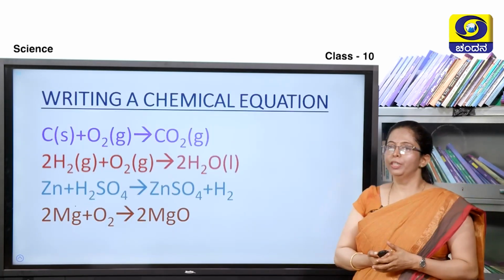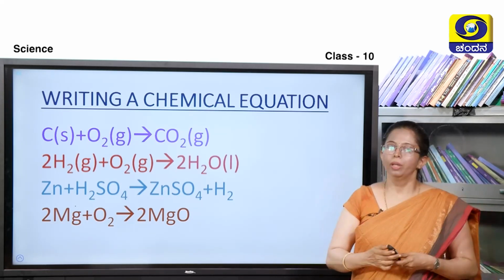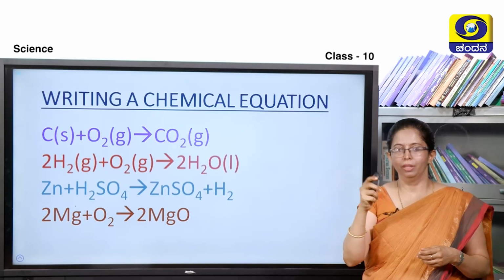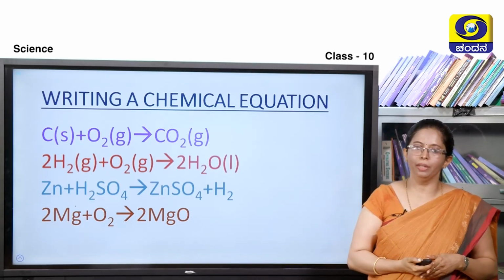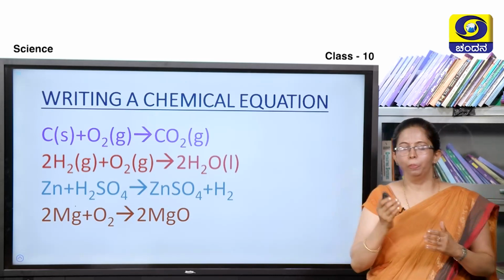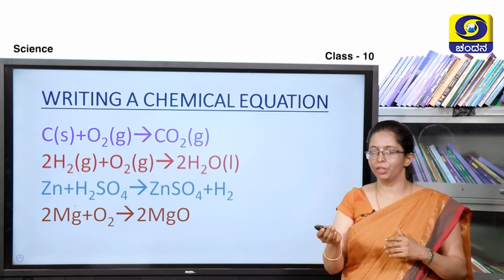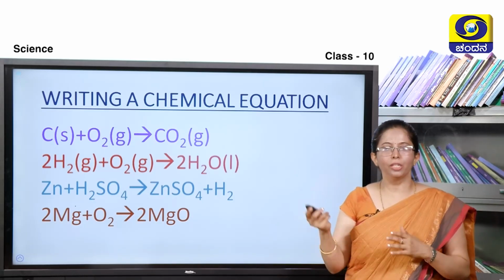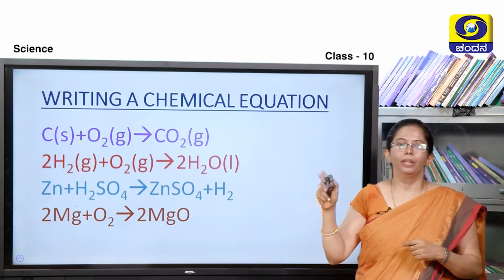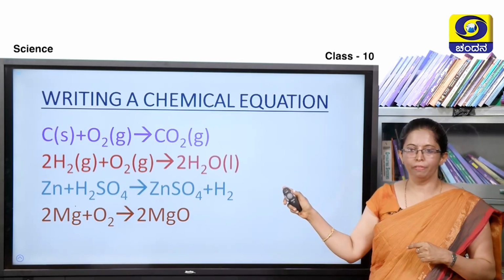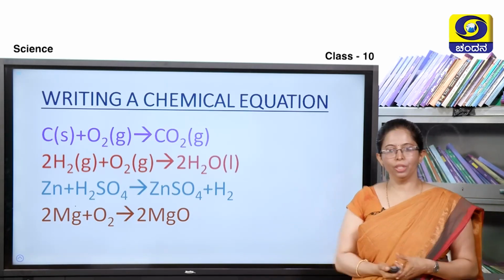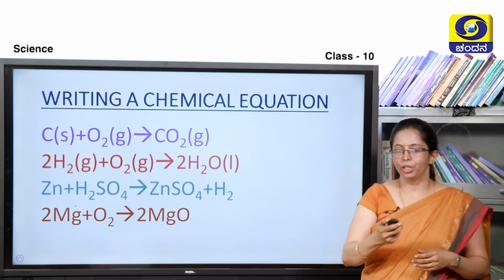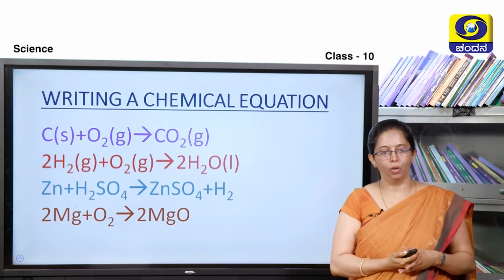So, here I have written a few chemical equations. Carbon reacting with oxygen, forward arrow mark, giving rise to carbon dioxide. Hydrogen reacting with O2, oxygen, gives rise to water, H2O. Zinc reacting with sulfuric acid, H2SO4, giving rise to zinc sulphate, ZnSO4, plus hydrogen gas is evolved. And then magnesium reacting with oxygen gives rise to magnesium oxide.